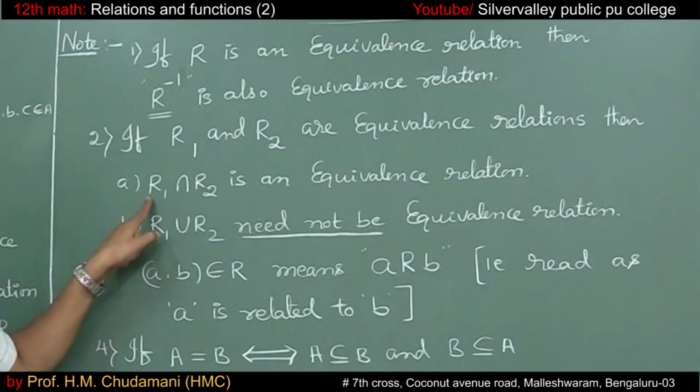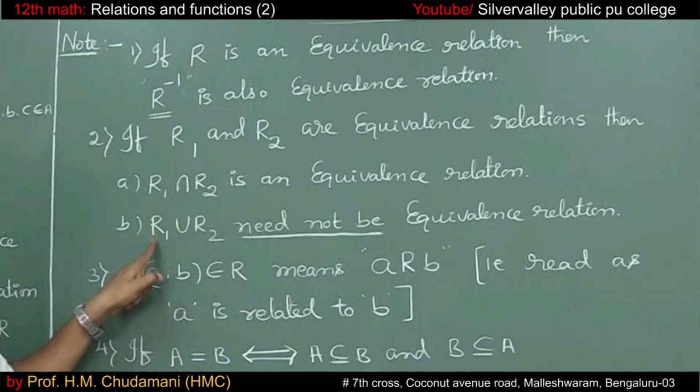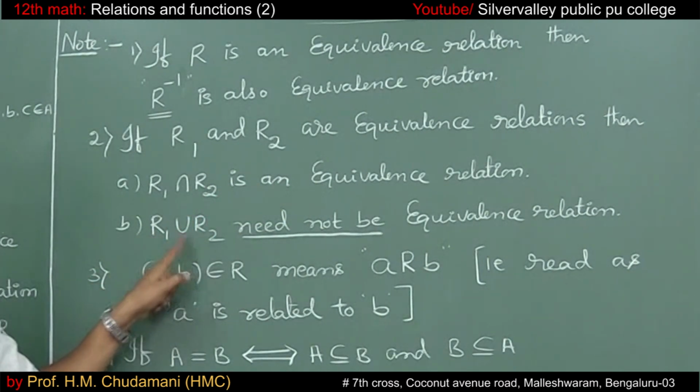Please note that R1 intersection R2 is an equivalence relation, whereas the union of R1 and R2 is not necessarily an equivalence relation. We are going to discuss the problems a bit later.